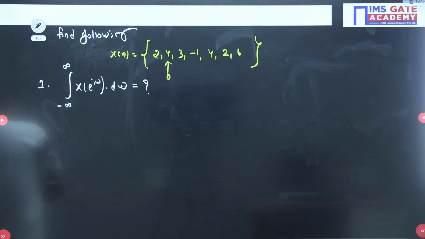The second question can be X of e to the power j 0.